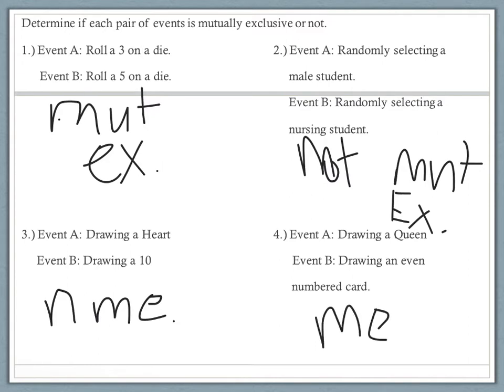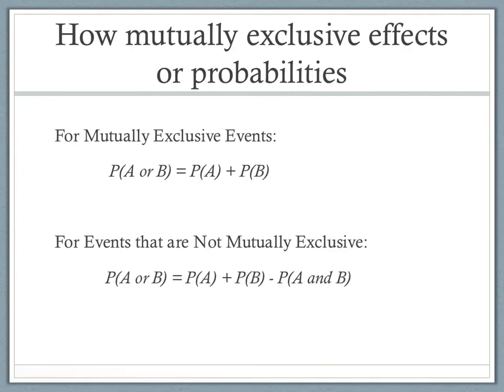So the big thing here is if it can happen at the same time, it's not mutually exclusive. If it can't, it's mutually exclusive. All right, and how does mutually exclusive affect probability? We talked about yesterday, if we had two things, if we wanted one or the other to happen, we could just add them together, okay? But sometimes it can happen at the same time, and we are going to have to subtract that part when it can happen at the same time.